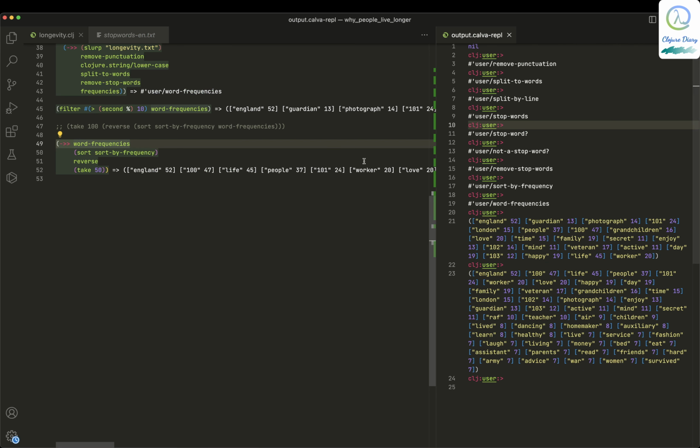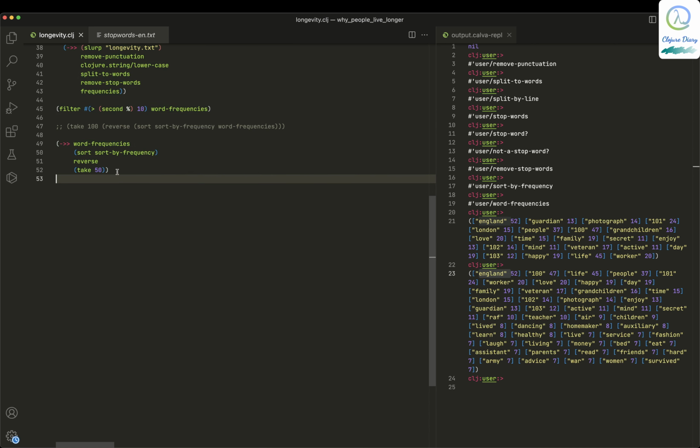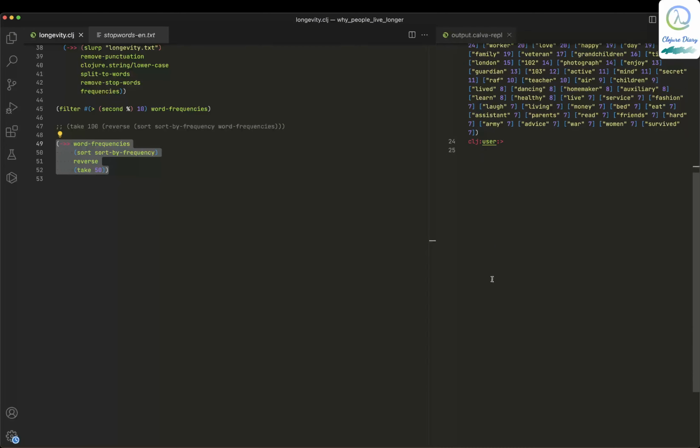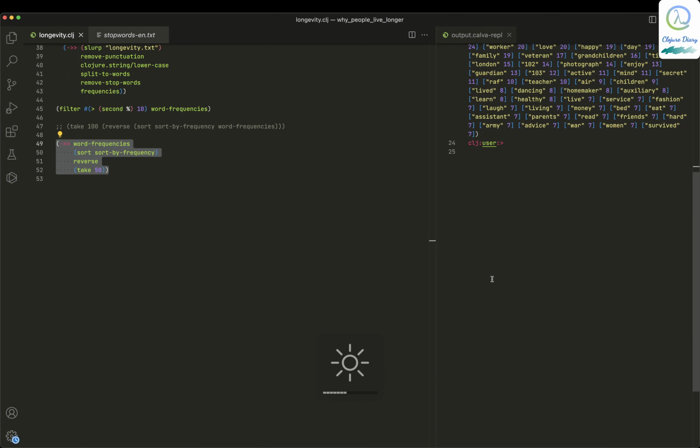Okay, look, you're just getting the top 50 words in this article by executing this form over here. You just execute this form, you just get the top 50 reasons why people live longer, right?